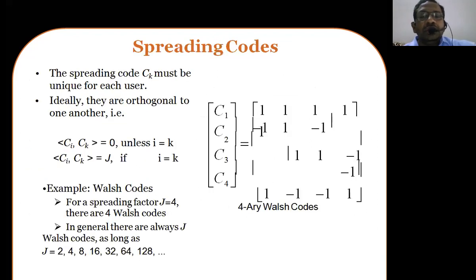These codes can be called spreading codes, because they are predefined codes, something like encoding. This kind of process is known as channel encoding, so it comes under the channel encoding techniques. Code division multiple access enables us to use channel encoding techniques.